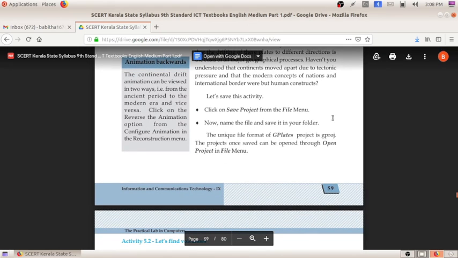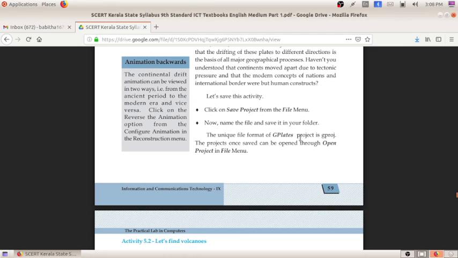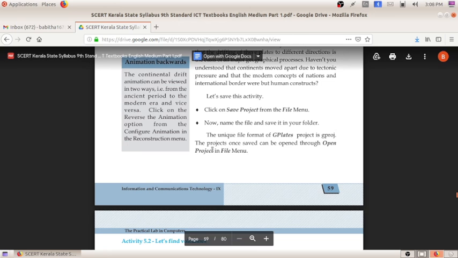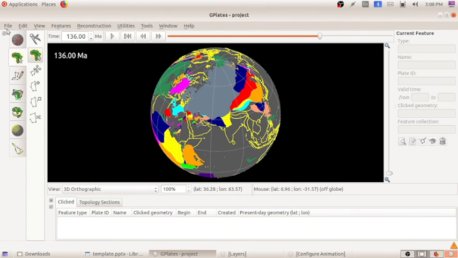Click on save project from the file menu. Now give the name of the file and save it in your folder. The unique file format of GPlates project is GPROJ. The project once saved can be opened through open project in the file menu. Okay, let's look at how to open the project.